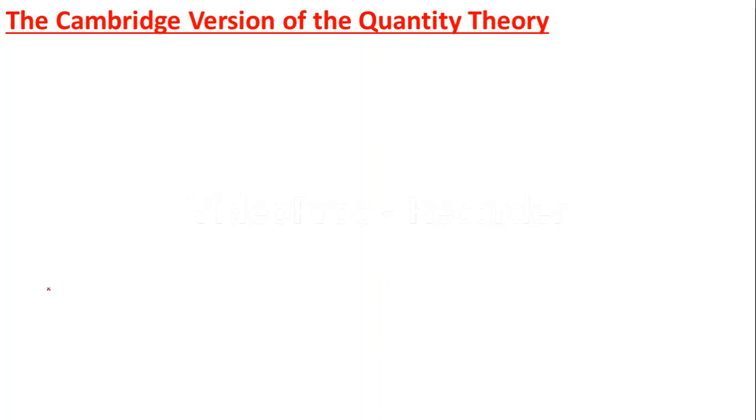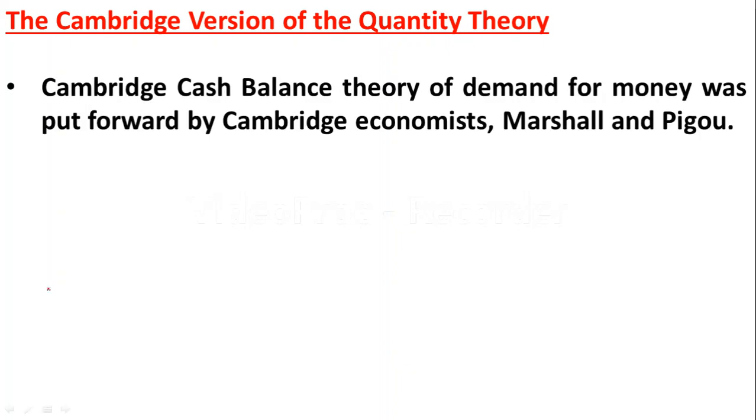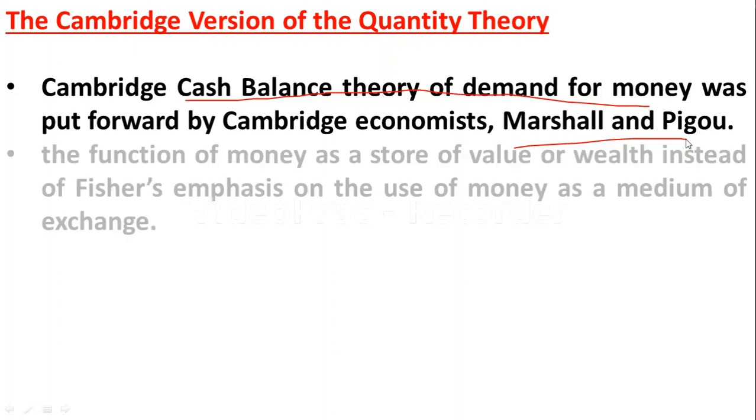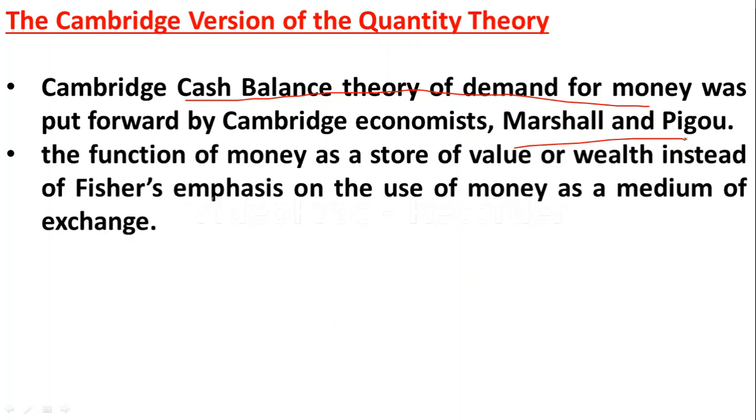Okay, this is about Fisher's equation. Next, let us move to the Cambridge version of quantity theory. This is also known as the Cambridge cash balance theory of demand for money. It was explained by Cambridge economists Marshall and Pigou. Here the main function of money is not medium of exchange. The main function of money is store of value.